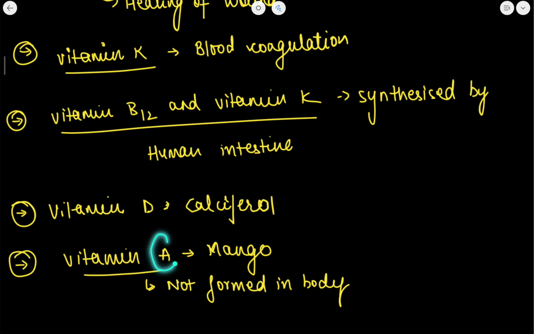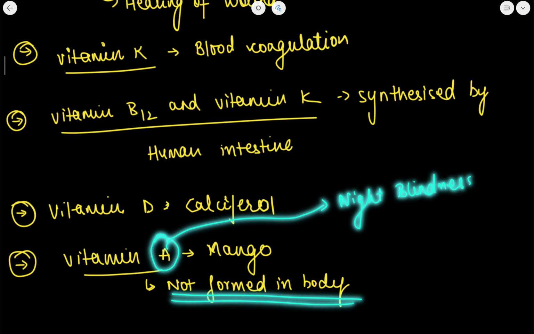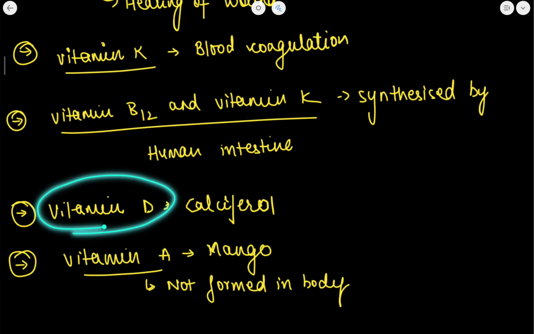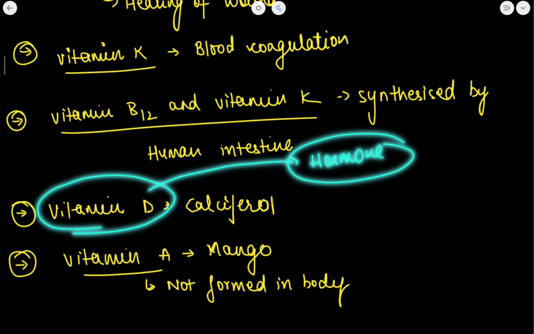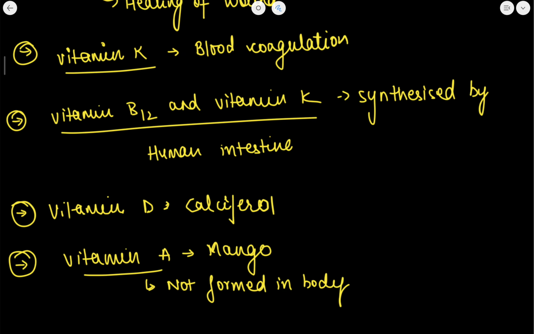Now if I talk about vitamin A, the lack or the deficiency of which causes night blindness. Now this vitamin A is not formed in the body, and the largest source of vitamin A is mango. Always remember, vitamin A is not formed in the body. Also, if I tell you about vitamin D, it is considered as a hormone. So this you must remember. This is the most important fact. It can be asked, which of the following vitamins is also a hormone? So your answer will be vitamin D.